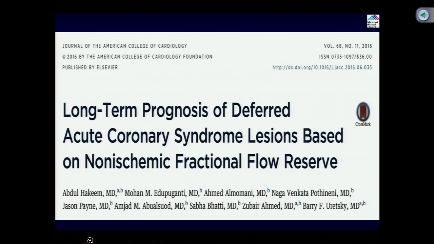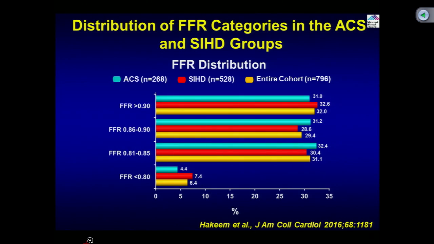So, what happened is there is a recent paper in JACC last week about the data from the VA center about long term prognosis of the deferred acute coronary syndrome lesion based on the non-ischemic FFR, and they went through the various numbers 0.75 or 0.8 and basically showed these are the various group patients that some of them only 4% was 0.8, but 1/3, 1/3, 1/3, 0.81 to 0.85, 0.86 to 0.9 and more than 0.9. So, in the blue bar is the ACS and the stable patients was in the red.